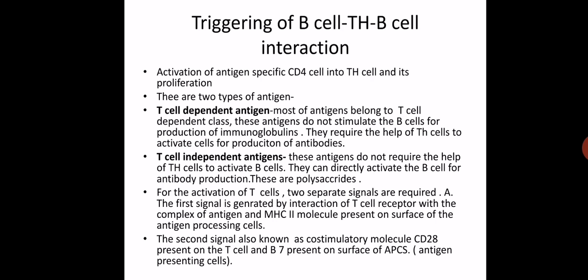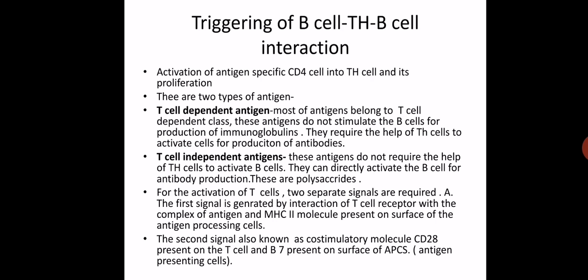Okay. So most of the antigens belong to the T cell dependent class, and these antigens do not directly stimulate the B cell because they require the help of T helper cell. Once they get the help of the T helper cell, later on they stimulate the B cell.